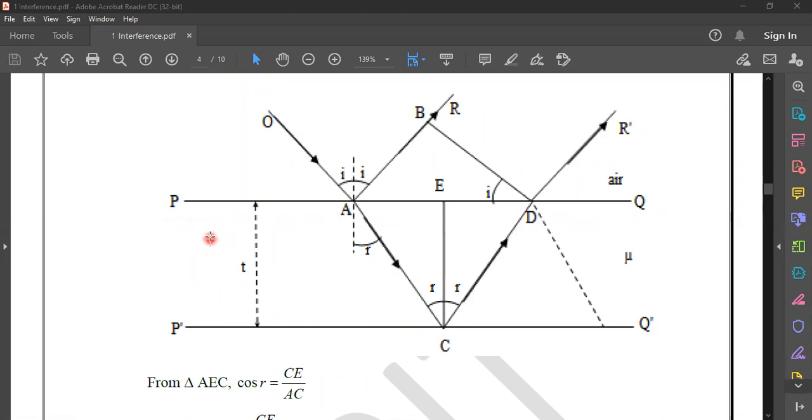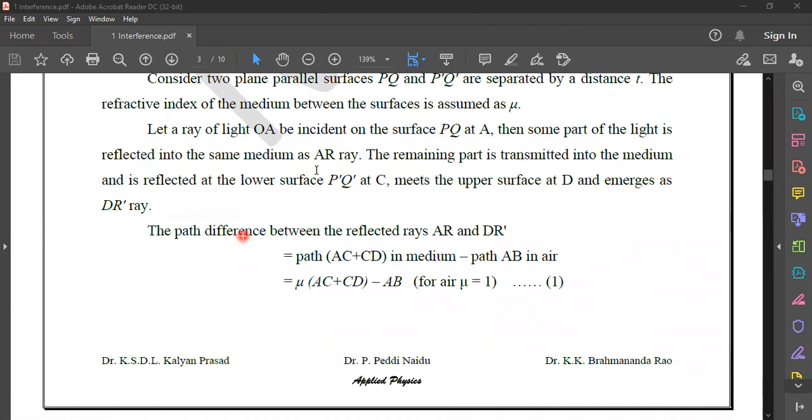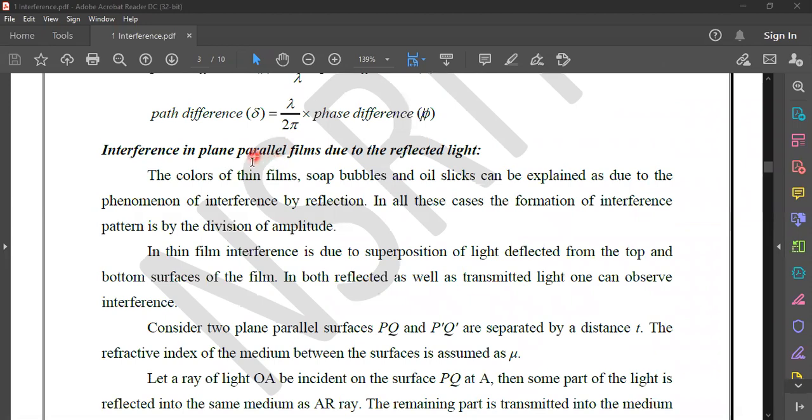This constitutes a thin film of thickness t. That's why the heading states that it is a plane parallel film.